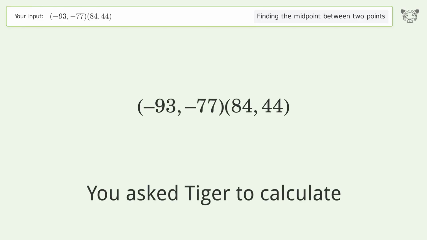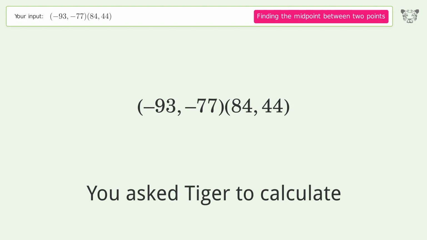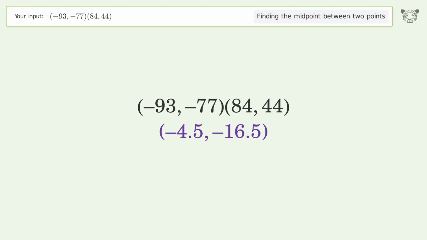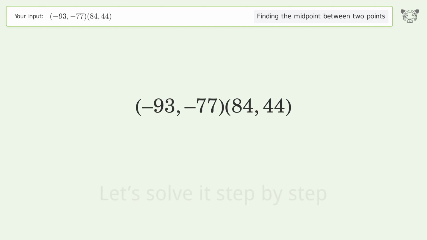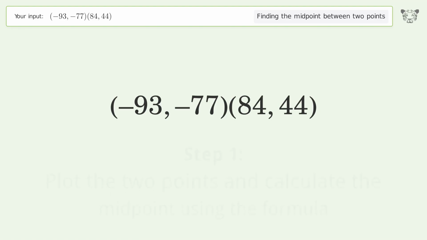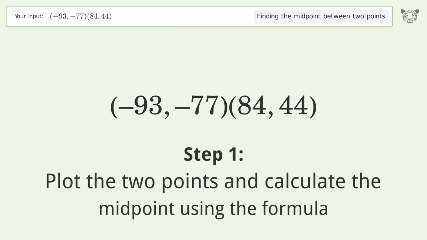You ask Tiger to calculate. This deals with finding the midpoint between 2 points. The midpoint between the 2 points is -4.5, -16.5. Let's solve it step by step. Plot the 2 points and calculate the midpoint using the formula.